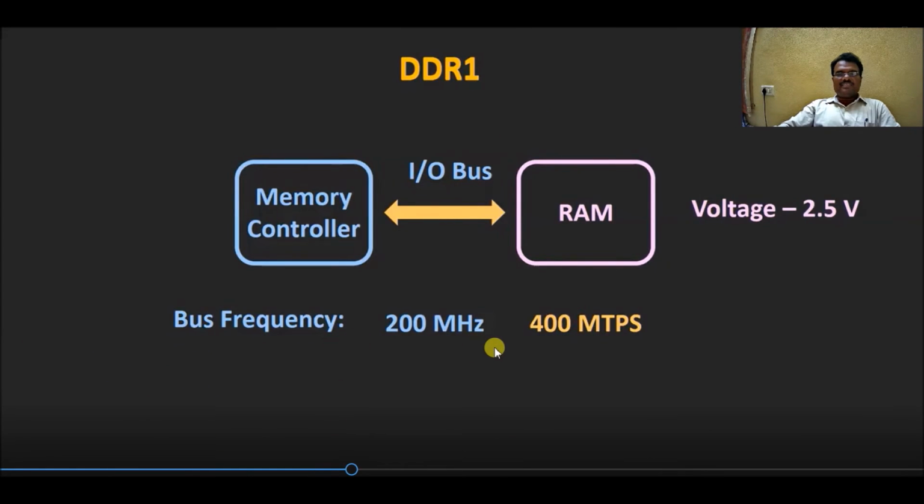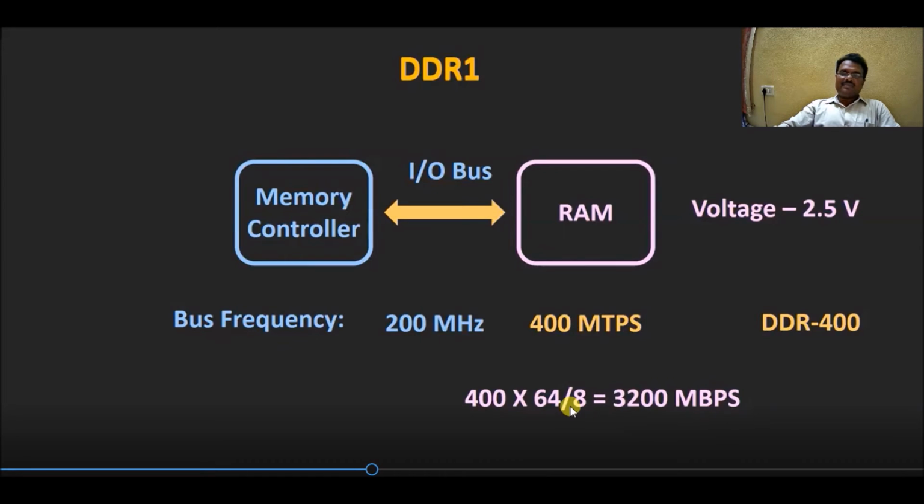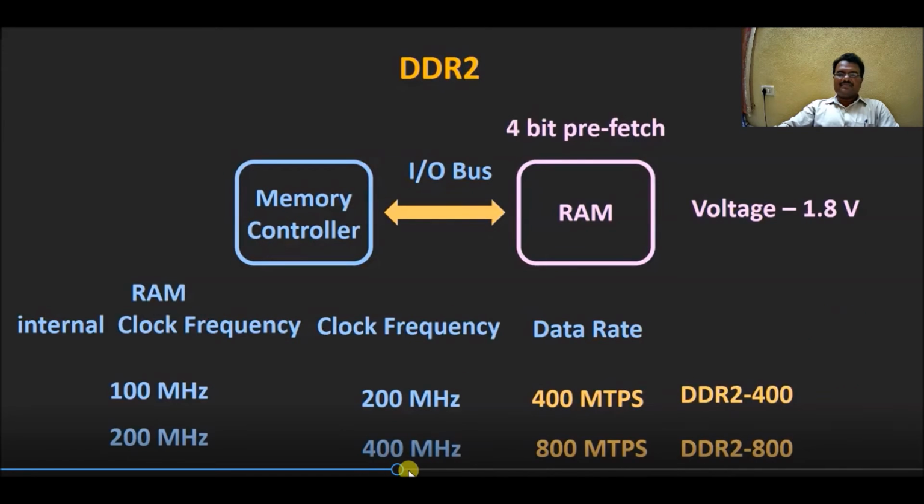So the bus frequency is 200 megahertz, nothing but 400 mega transfers per second, and 400 into 8 bytes of data is equal to 3200 megabytes per second speed. So this is indicated as DDR400. This is also indicated as PC3200.